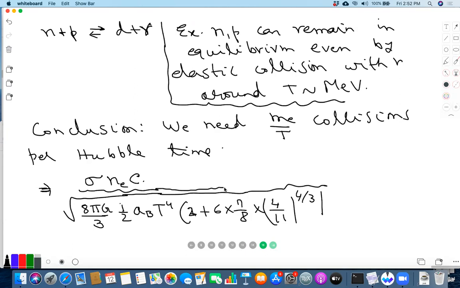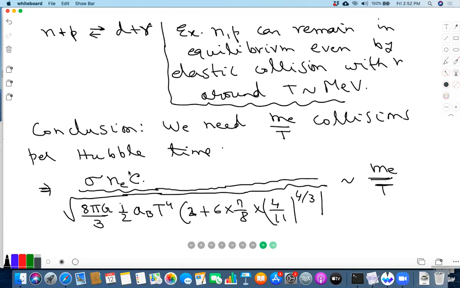So this should be equal to m_e over T. That's the decoupling time, because the number of collisions per Hubble time should be at least m_e over T.